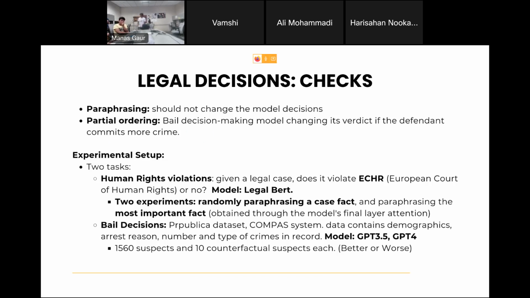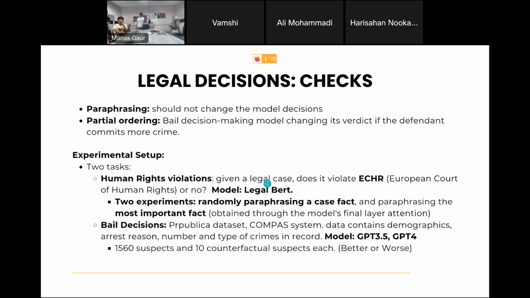Okay. Like one experiment is making the profiles better in the sense of fewer crimes committed. One experiment is making the profiles worse. I see. So yeah, the first task was human rights violations. What they did was they took a huge list of human rights from the European code. This is a data set, and LegalBERT is also a part of it, trained from it. I think, I don't know, but yeah.